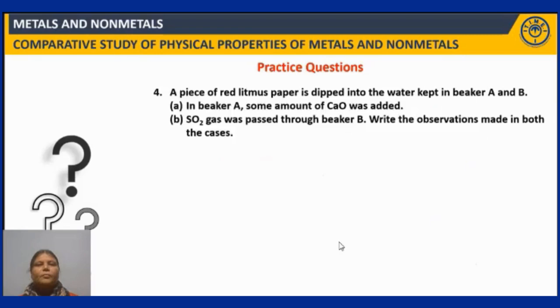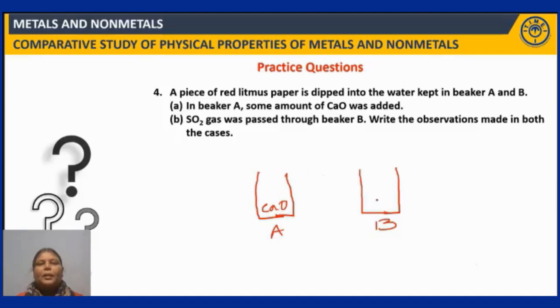Next question. So fourth question. A piece of red litmus paper is dipped into the beaker, kept in a beaker A and B. Let us take beaker first. Let me draw. This is beaker A and then this is beaker B, right? Now what is taken in beaker A? In beaker A, some amount of calcium oxide is taken, fine.